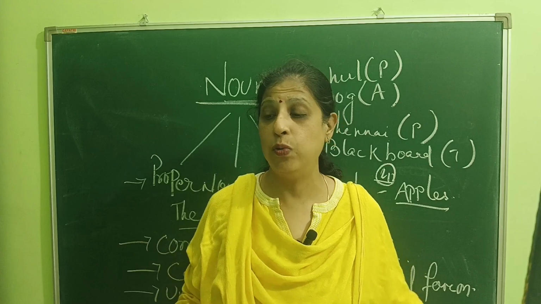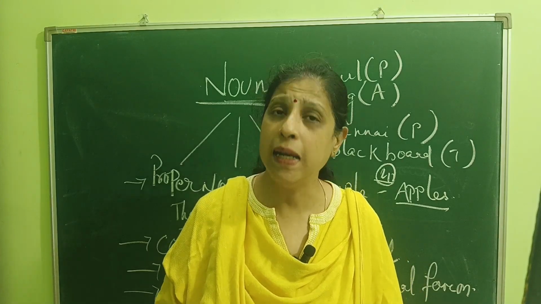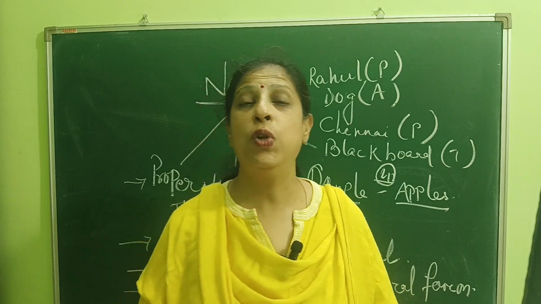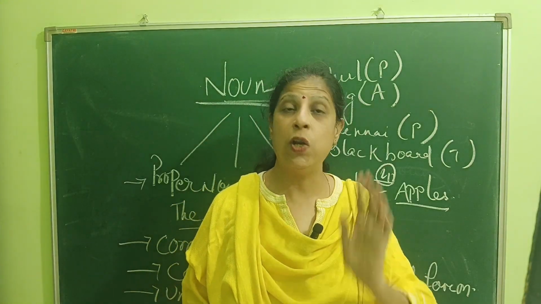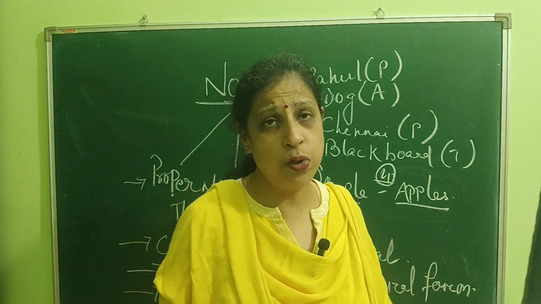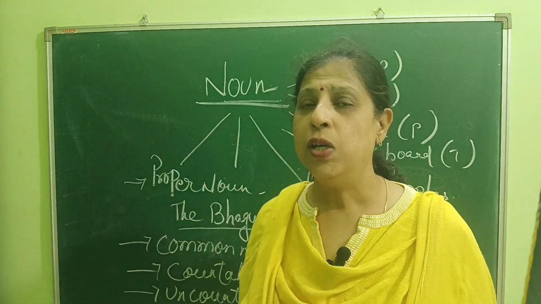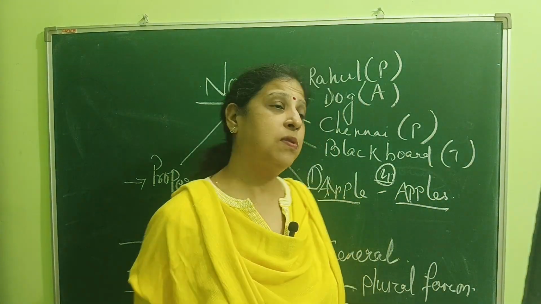Okay, we cannot count, so they are called uncountable nouns. Remember, children, it has no plural forms. Since we cannot count, that is uncountable nouns. Since we can count it, that is called countable nouns.